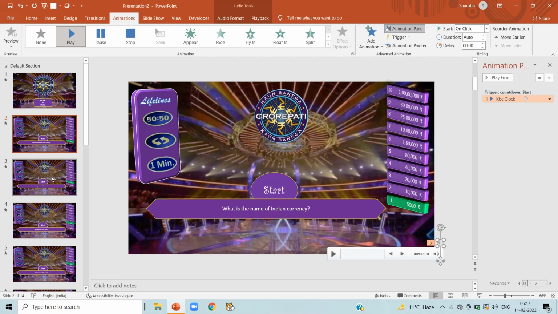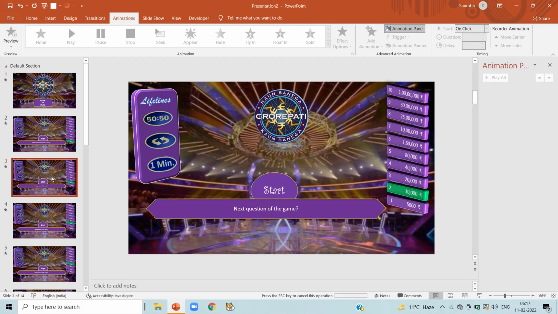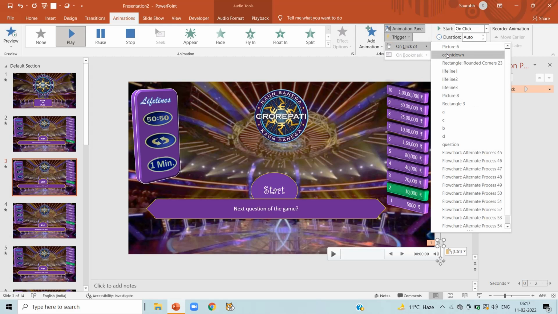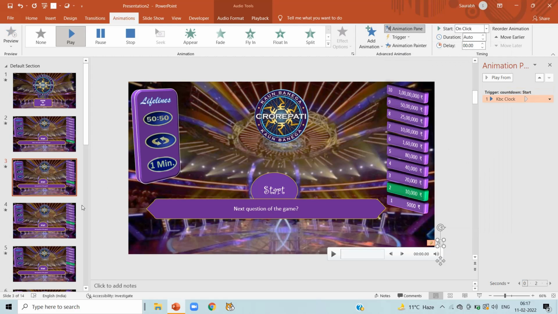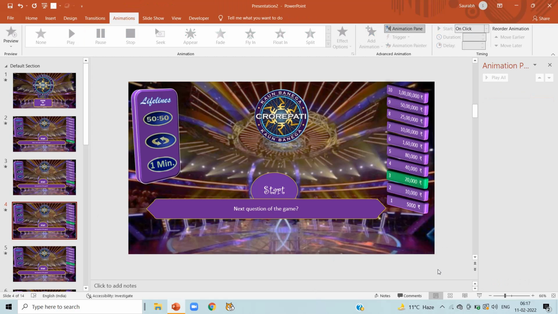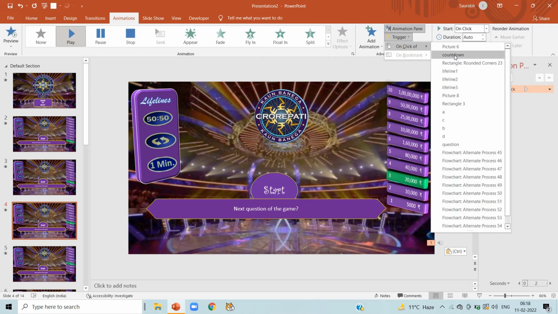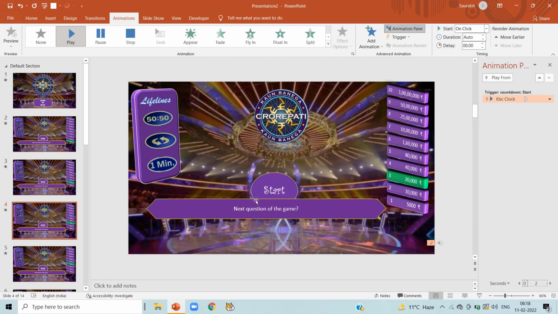Now zoom in or slide from bottom right side to have a better view. Click on the clock, use Ctrl plus C and paste it on our third slide. Click on trigger, on click off and click on countdown. Again click on fourth slide and press Ctrl plus V. Click on trigger. Yes, we are on our fourth slide. Click on KBC clock, click on trigger, on click off and countdown. When we click on the start button, the audio will start.